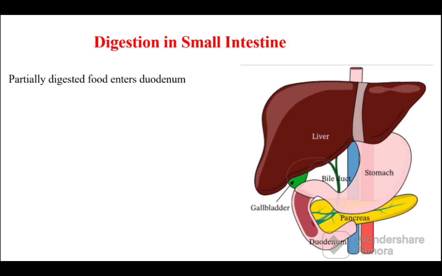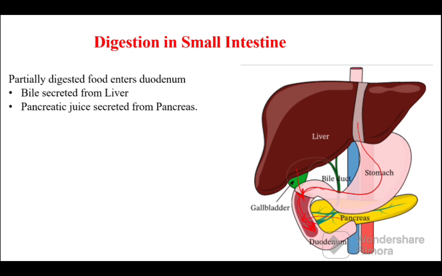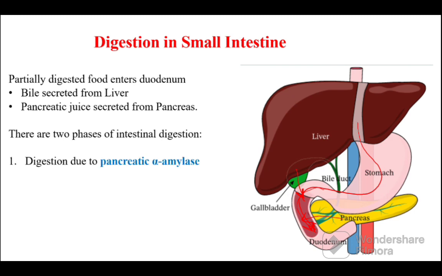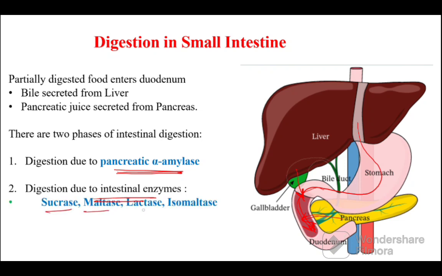Next, the food reaches the small intestine. This partially digested food from the stomach reaches the small intestine, where the gallbladder secretes bile and the pancreas secretes pancreatic juice. There are two phases of intestinal digestion. First is digestion due to the pancreatic amylase, which is present in the pancreatic juice, and then digestion due to the intestinal enzymes, otherwise called disaccharidases, like sucrase, maltase, lactase, and isomaltase.